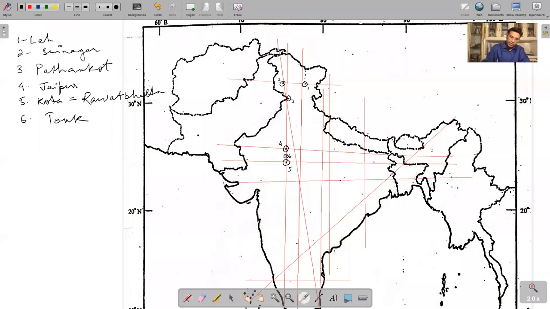Okay, so Leh. Can you tell me what all you can approximate at Leh? Hemis National Park, yes. Khardungla Pass, yes. Nubra Valley, yes. This is also the gateway to the Shyok Valley.